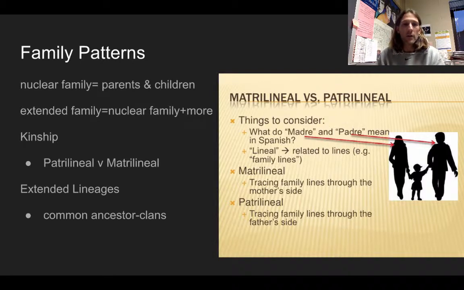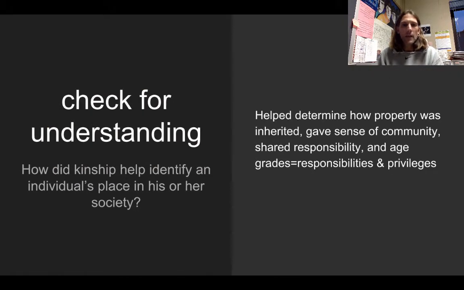And the other thing that's important is extended lineages. These people had common ancestors and would form clans, and these clans tended to trace back to some great ancestor. How did kinship help identify an individual's place in his or her society? It helps determine how property was inherited. Does it go down through the mother or through the father? Clans gave people a sense of community and shared responsibility. And also you had age grades, where as you got older and matured, the responsibilities you had increased, but so did your privileges.